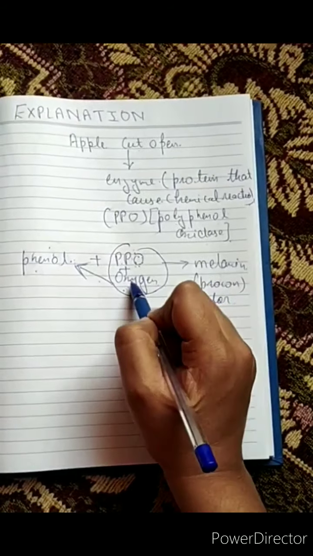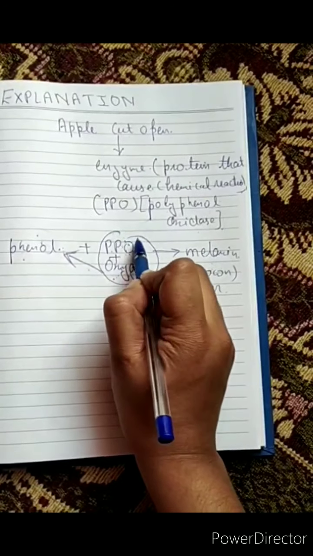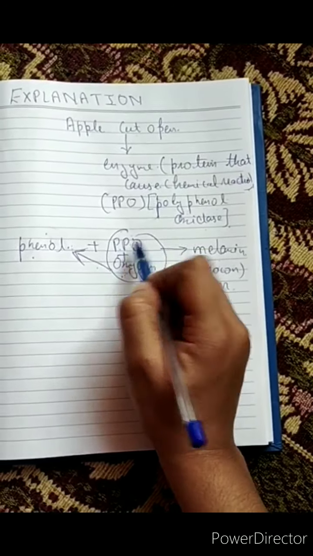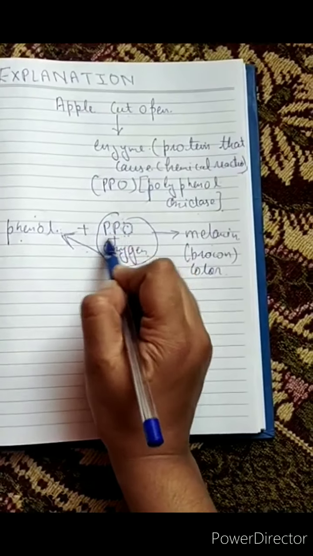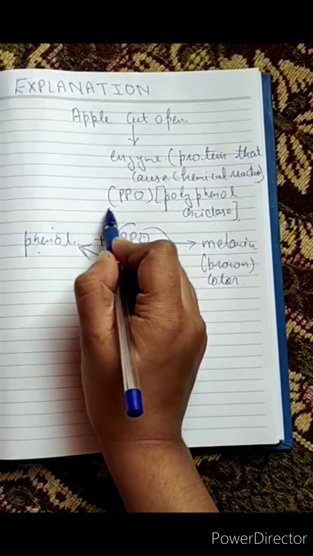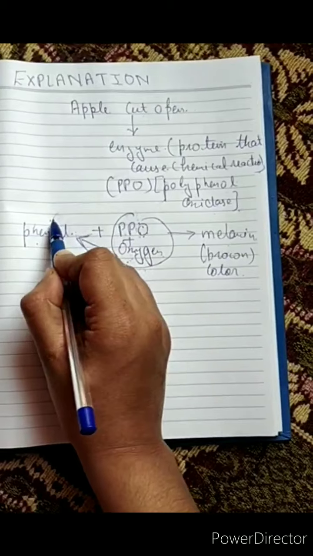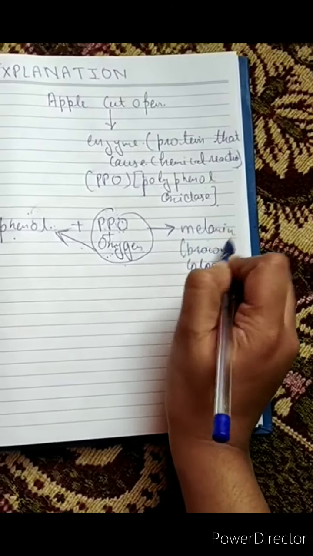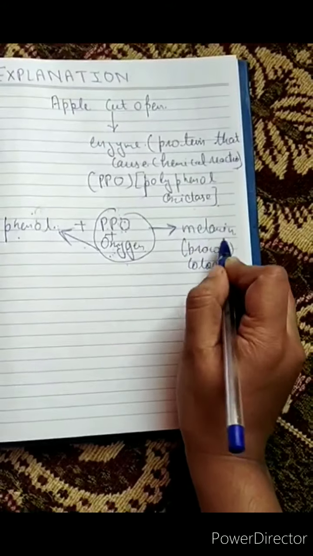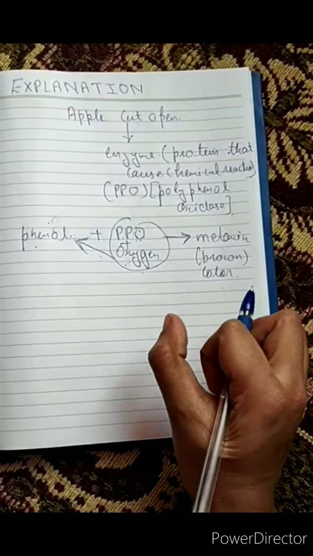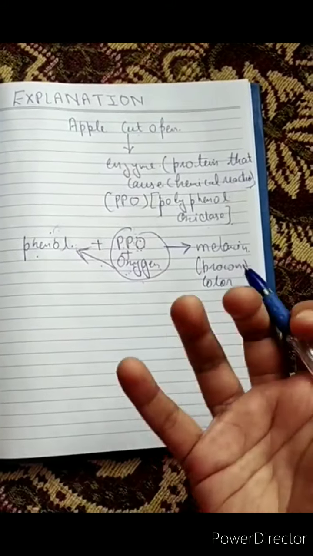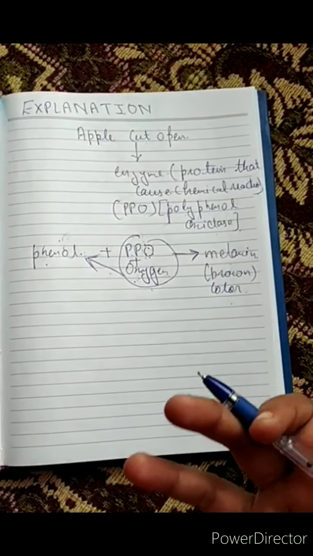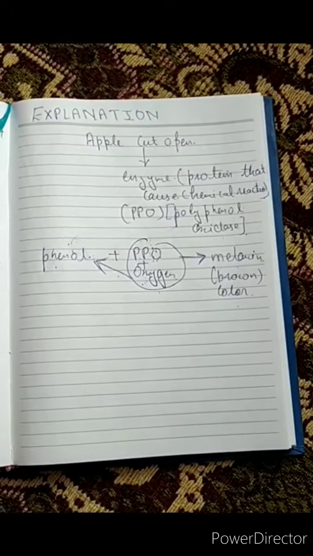When oxygen combines with this enzyme PPO, it allows PPO to change the phenol into a molecule called melanin, and the color of melanin is brown. That's why you see the apple surface turn brown, the browning of apple, also called apple oxidation.